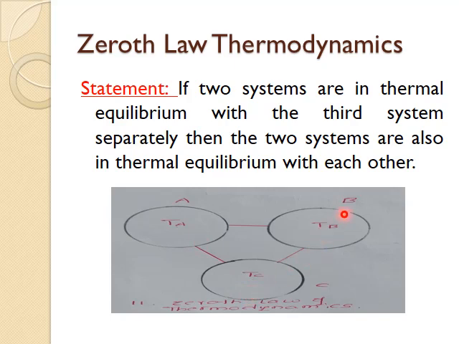Separately, when you bring system B in contact with system C, then both systems will reach the same temperature. If system A and system B are each in contact with system C separately, then the temperatures of system A and B will be equal to each other. So that is the zeroth law of thermodynamics.